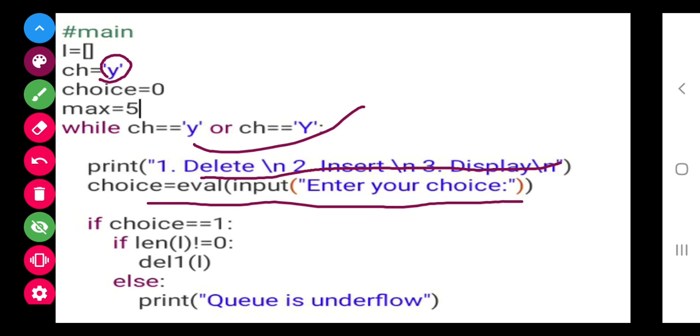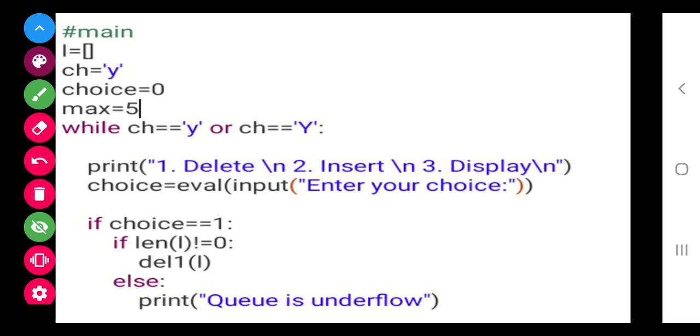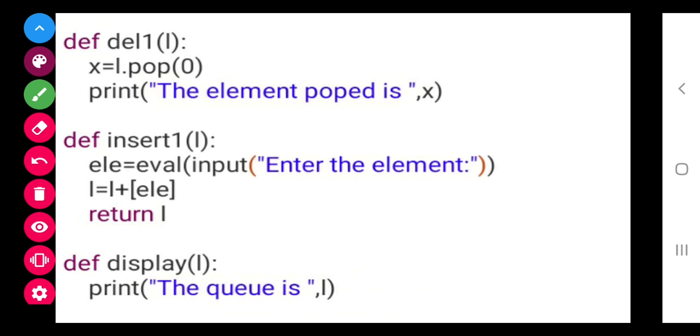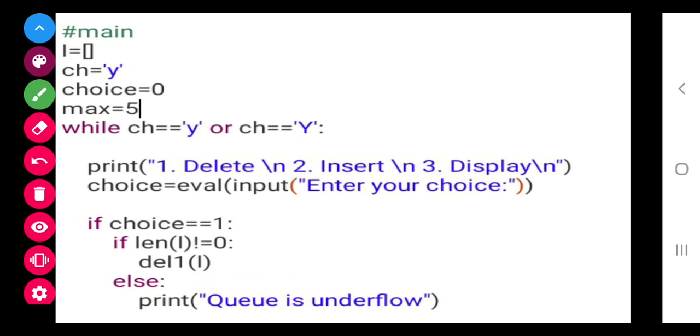Suppose the user enters 1, then it is for deletion. Now I have given the choice 1, then it will check first whether the list is empty or not. If the length of the list is 0, it means it is empty. But if it is not empty, then delete, and it will directly go to the delete function, and it will pop the first element. But if the length is 0, then it will give you underflow.